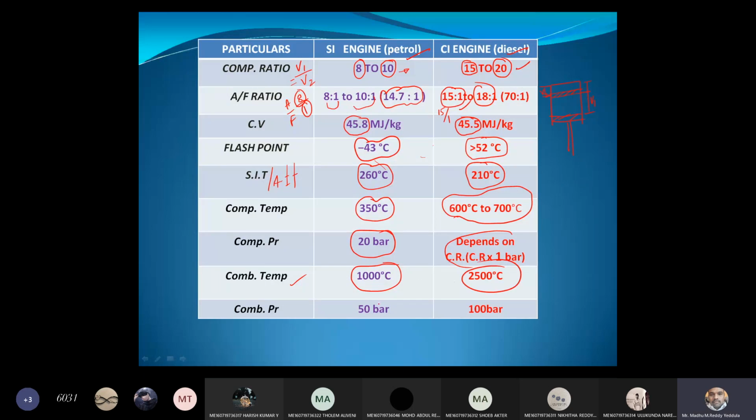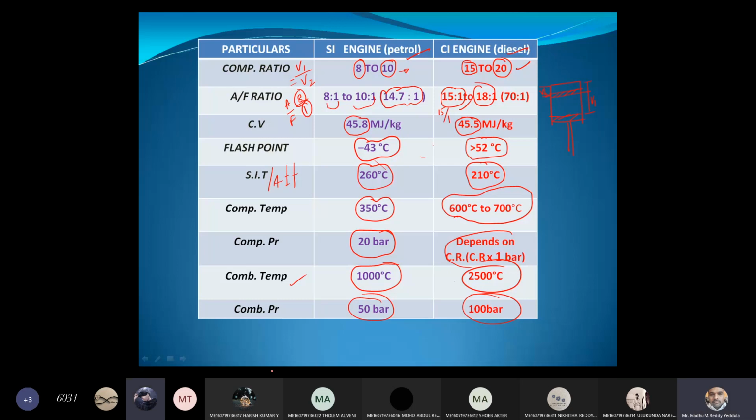Due to the combustion, the temperature develops, and the pressure will be 50 bar, and here the pressure is doubled to 100 bar. Right? All of you, please take a screenshot of this. Very, very important slide, with all the parameters particular to internal combustion engines. Any doubt in this slide? Please ask me. Please respond, anyone. If you don't have any doubt, I will move to the next slide.